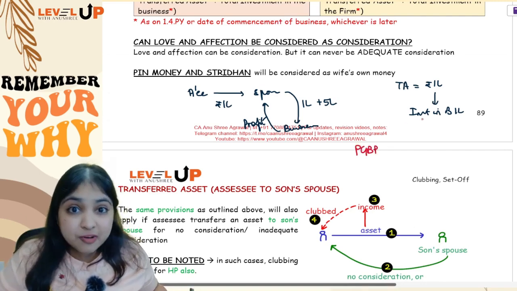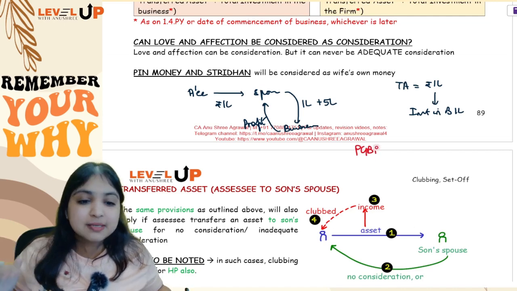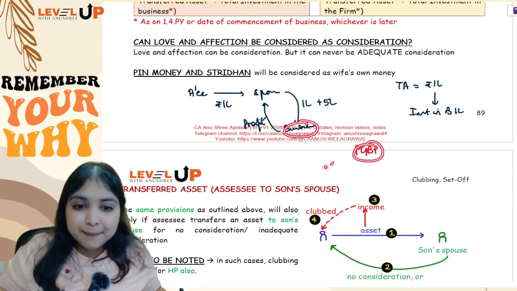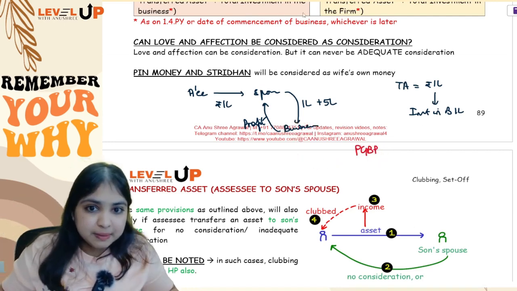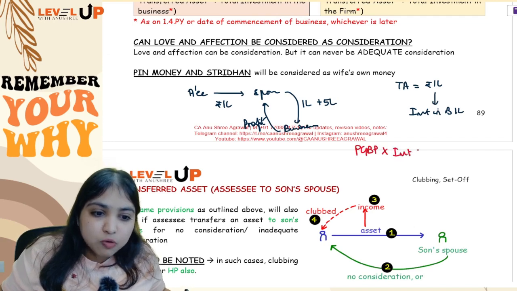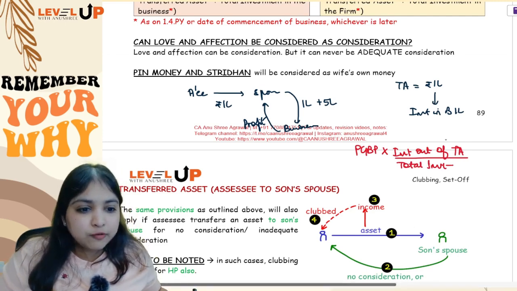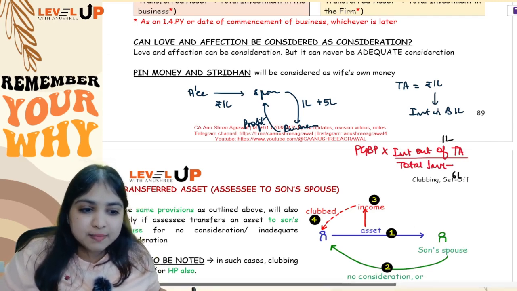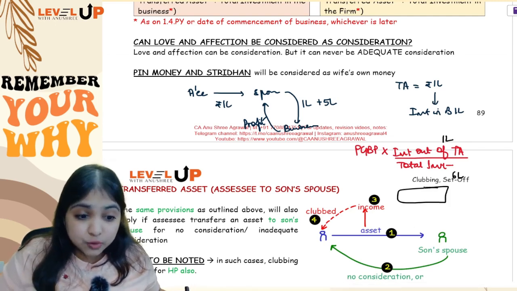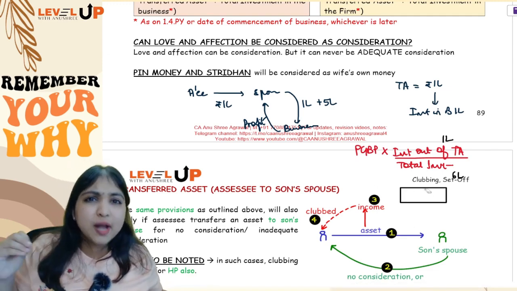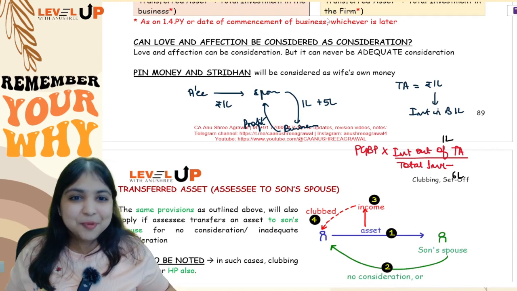See, I am not saying profits from the business. I am saying PGBP, which means you will do all your adjustments, all allowances, disallowances from this business. Find the taxable PGBP of this business. Okay, that PGBP into investment out of transferred asset divided by total investment in the business. Like in our example, the investment out of transferred asset will be 1 lakh and the total investment will be 6 lakhs. So the net number that you get over here, this is what will be clubbed with the assessee's income.